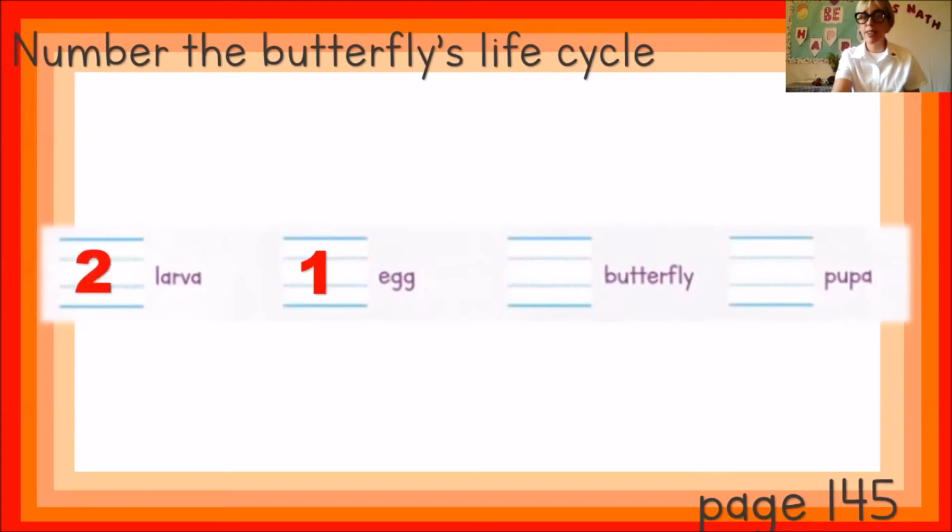First the egg, then the larva. Now, which is the next step, Julio? Is it a butterfly or a pupa? Let's look. Pupa. And our last step is butterfly. So remember, the life cycle of a butterfly is egg, larva, pupa, and butterfly. And then it starts all over again.